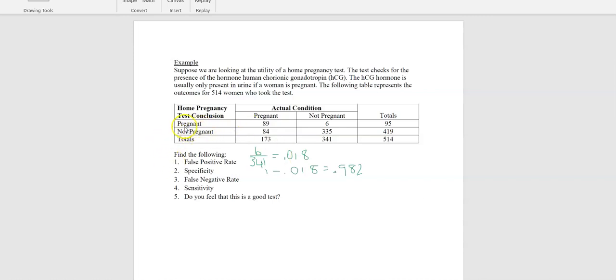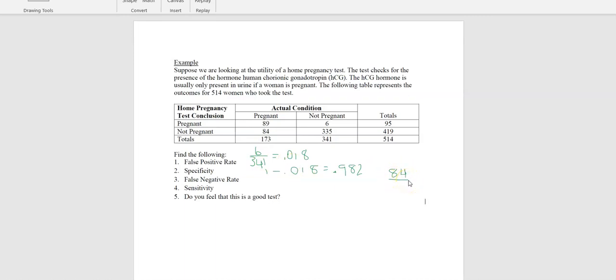So if we look at the people who tested as not pregnant, that is this row right here. Among those people who tested as not pregnant, 84 of them actually are pregnant. So that's the top of that fraction. So for number 3, we'll have 84 over.